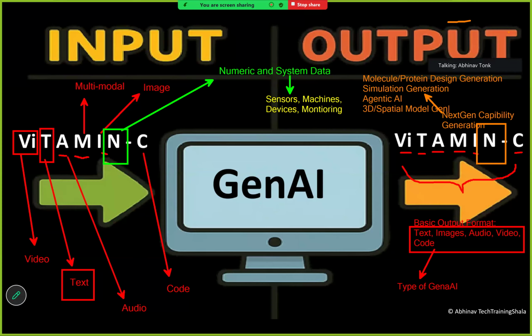But in next gen AI generation, nowadays you can generate VR using a prompt. What I mean is that you provide a prompt to generate a virtual environment, give a description of what kind of environment you want, and it will generate the virtual environment from your prompt. So that also comes as part of next gen capability generation.